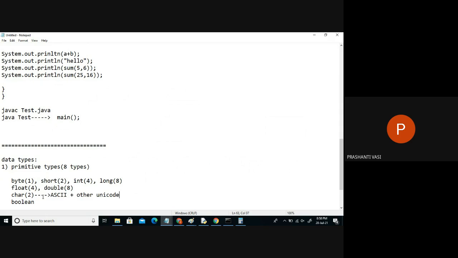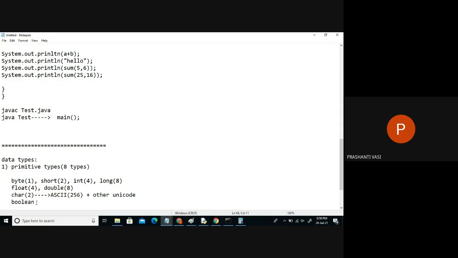So the ASCII set is the basic set of letters consisting of 256 characters. Other than that, new characters have been developed and they are saved in other Unicode systems. So Java supports the basic 256 letters which require 1 byte of memory, plus others require 1 more byte of memory. So total how many bytes of memory is required? 2 bytes for char in Java, right?